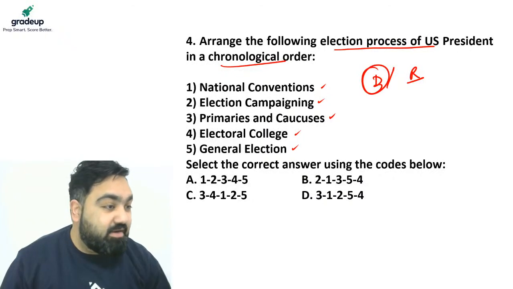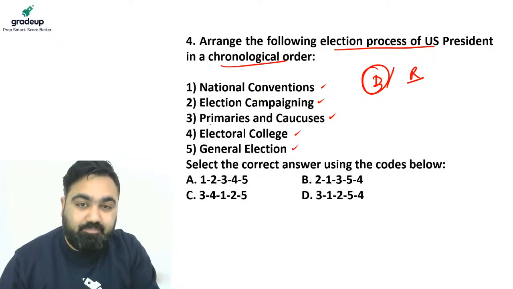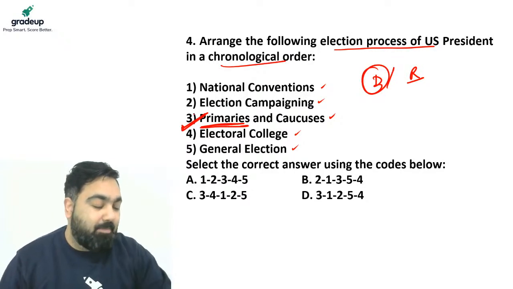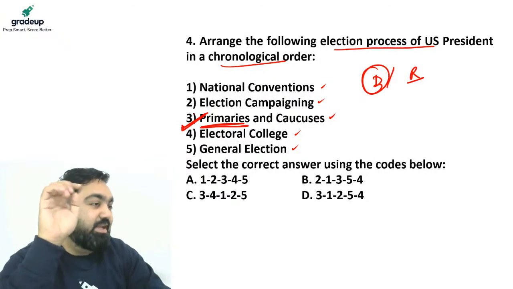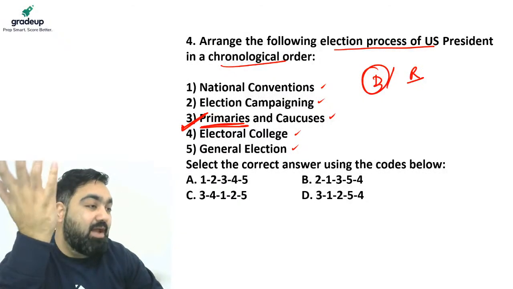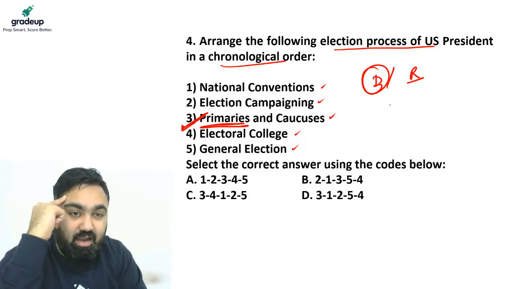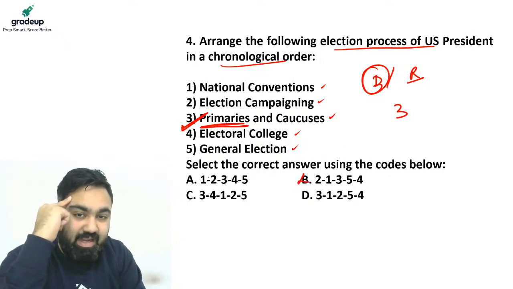These internal elections are called primaries. So primaries means political parties अपने में से ही पहले election कराती हैं to decide कि who will be our candidate. So the first step is primaries. That is third comes first. So B and A are eliminated. We are left with C and D.